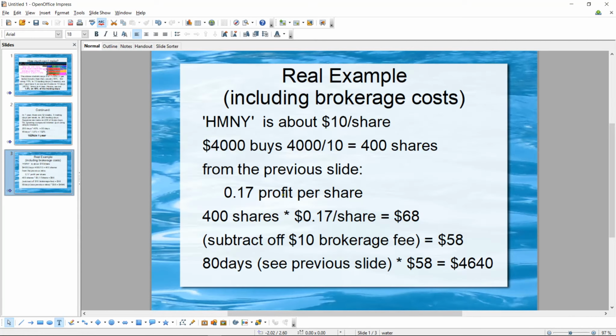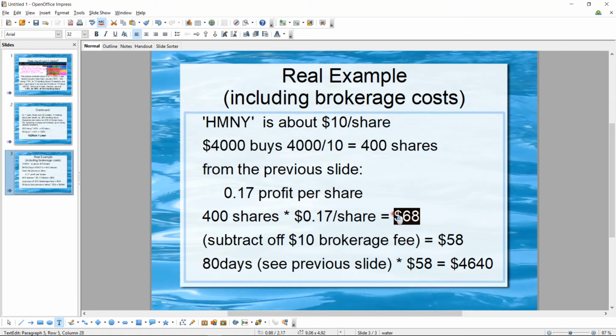So we go back here, 17 cents profit per share. We've got 400 shares times 17 cents per share. We get 68 bucks. And I can see that doesn't sound like a lot, but remember, we're going to do this 80 times a year, and we're only investing $4,000. So if we subtract off a brokerage fee, for example, Fidelity is $5 to sell and $5 to buy, so $10 total, we subtract off 10 bucks, and we're at 68 minus 10 is $58.